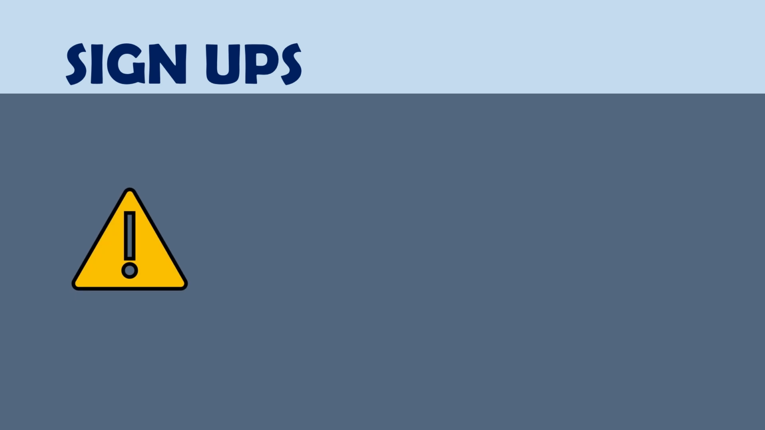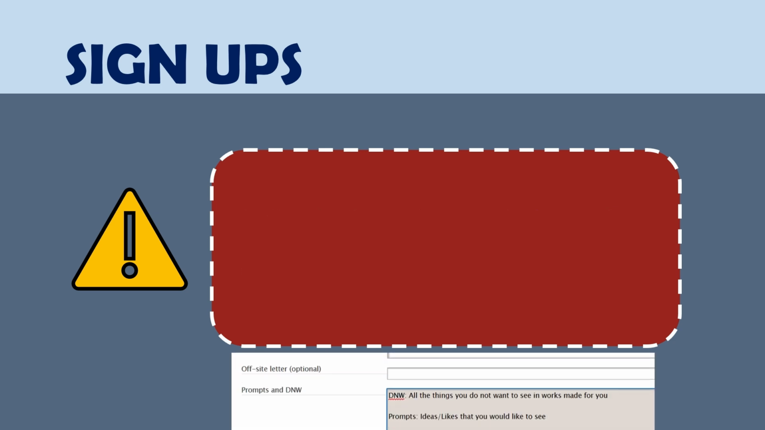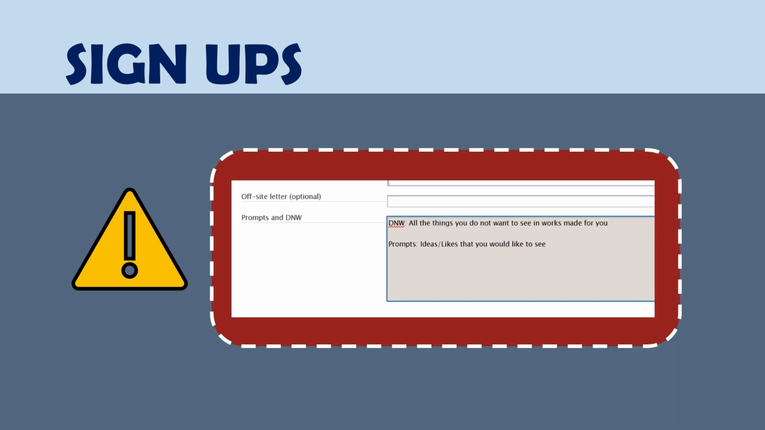Here's an important note. In the optional tags field of your sign-up, please only use tags from the set of whichever category you're in. If you're in the 18+ collection, only use 18+ tags. And if you're in the all ages collection, only use all ages tags. If there's a tag that you really like from the other category set, feel free to drop it in this box, the prompts and do not wants, and list them right in the text field.